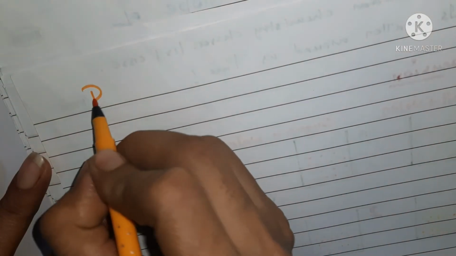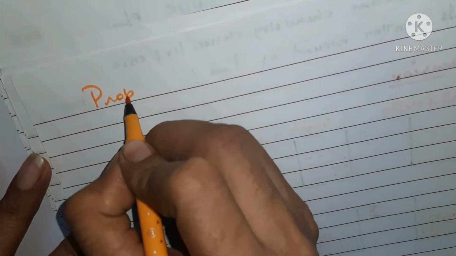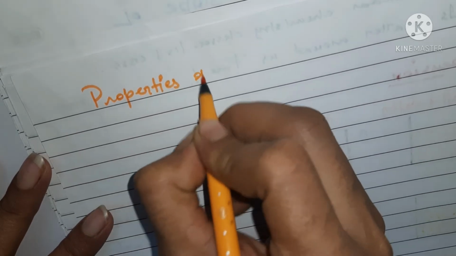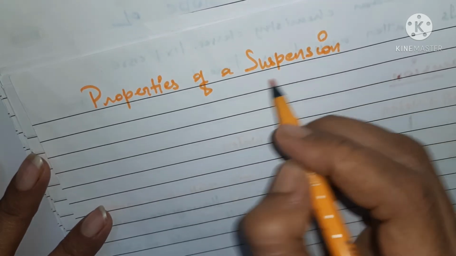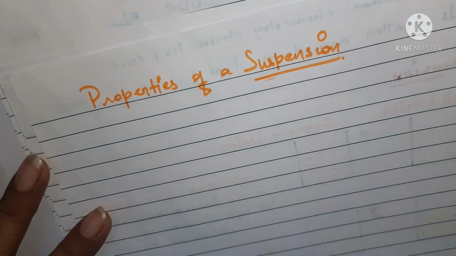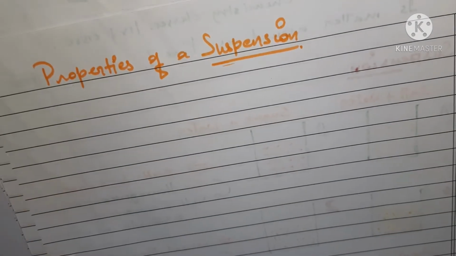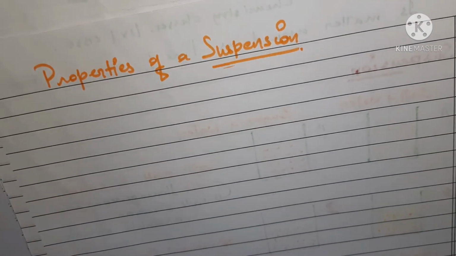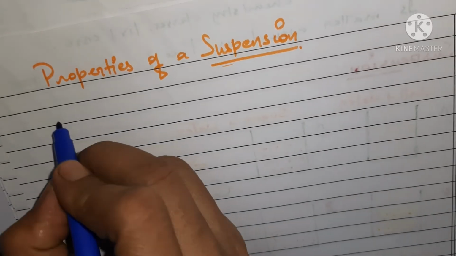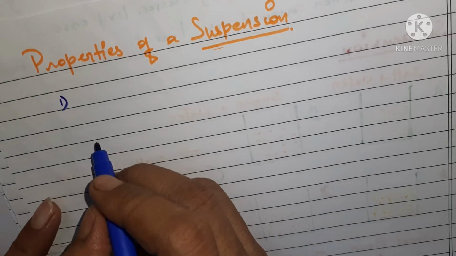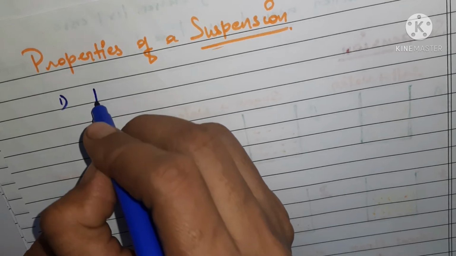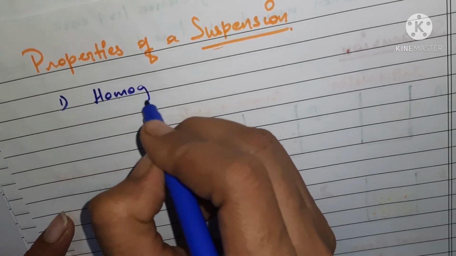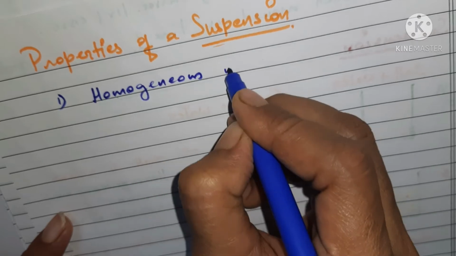So the very first property of a suspension is that it is heterogeneous in nature.